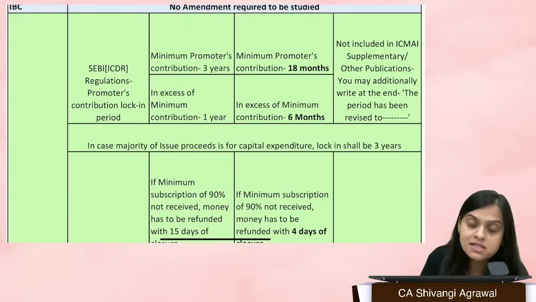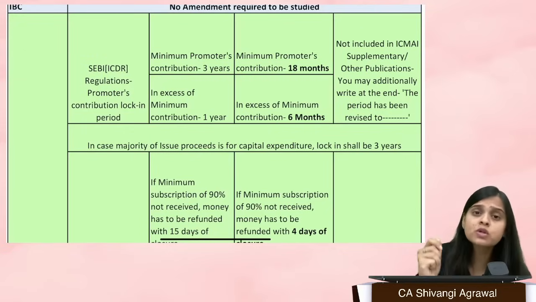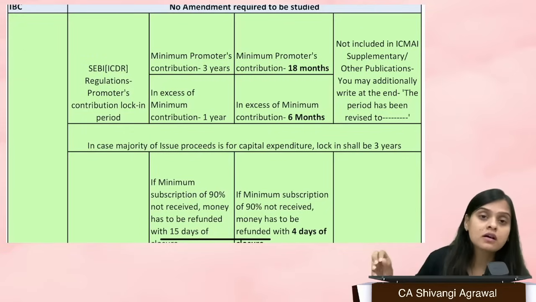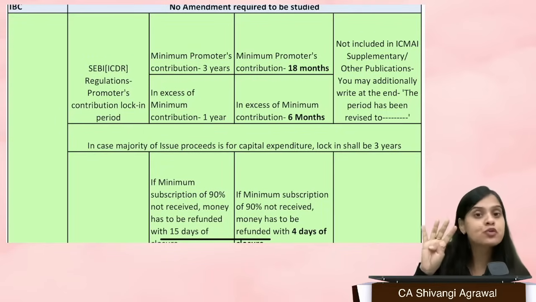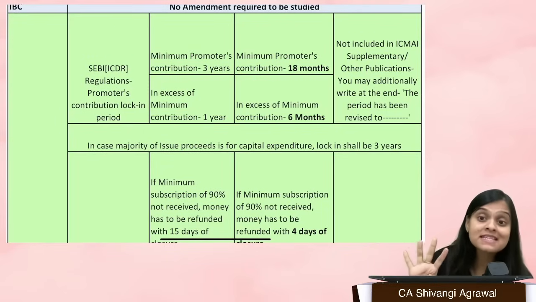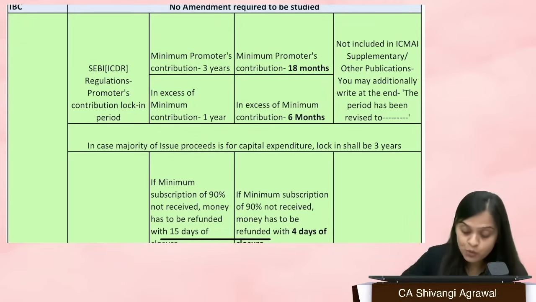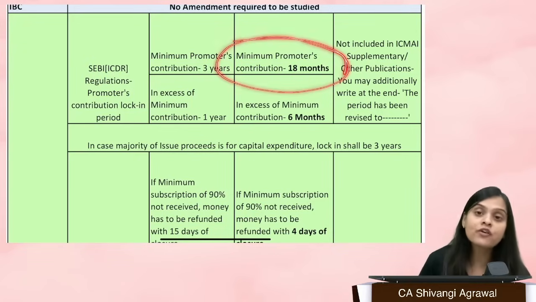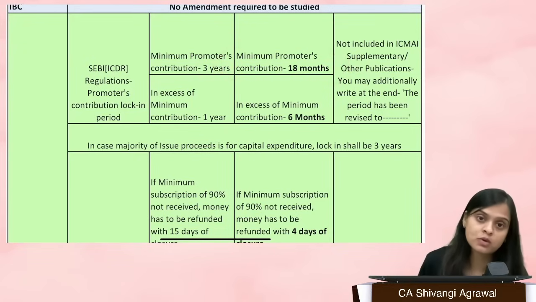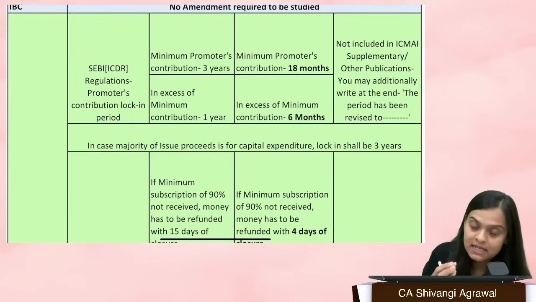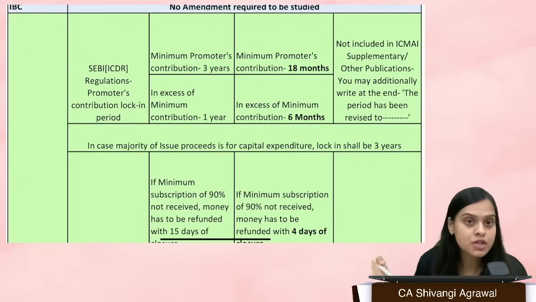Like if I ask you, minimum promoters contribution has to be locked in for a period of, and I give you four options: 3 years, 2 years, 1 year, 4 years. What will you do? You do not have the option of 18 months. You have to write 3 years, right? Okay, so one by one I am going to tell you a few things and how your approach should be.